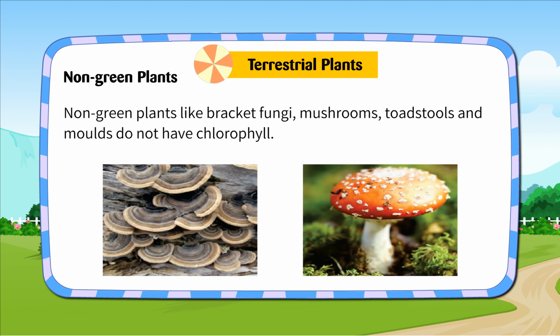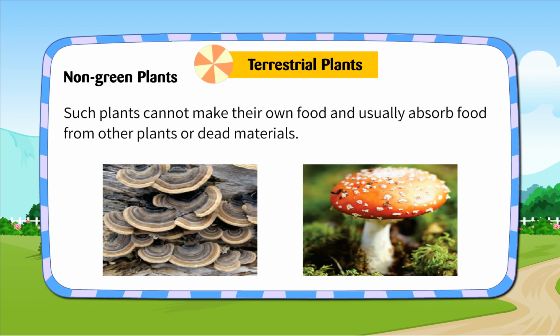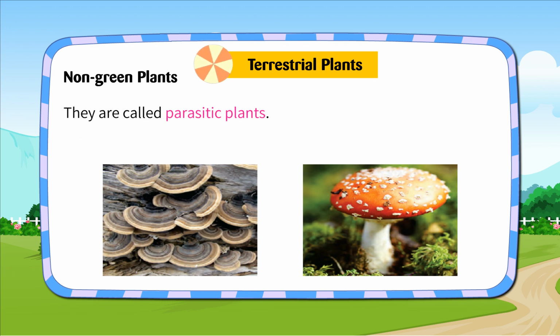Non-green plants. Non-green plants like bracket fungi, mushrooms, toadstools and molds do not have chlorophyll. Such plants cannot make their own food and usually absorb food from other plants or dead materials. They are called parasitic plants.